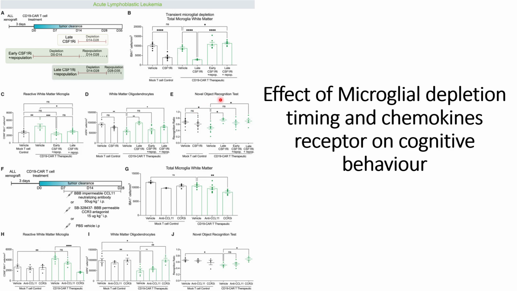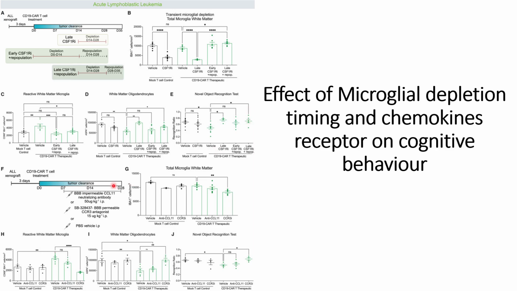Similar results they have seen for the novel object recognition test, or NORT, where for the late CSF1 conditions they see a significant increase in the NORT recognition ratio compared to the early repopulation, and both results are compared with the vehicle. So for the early CSF1 inhibition plus repopulation, they do not see a significant increase, but for late CSF1 inhibition plus repopulation they see a significant increase in the NORT test.